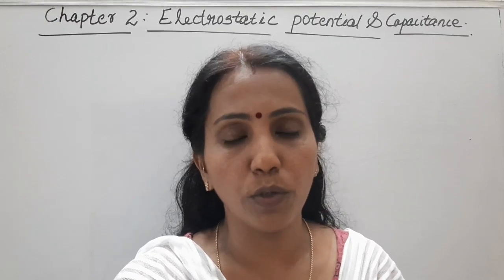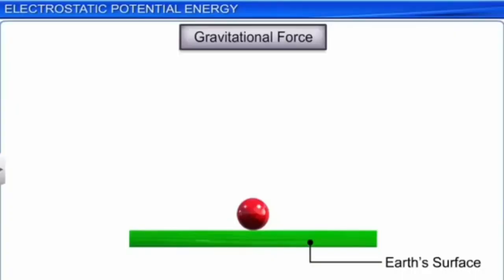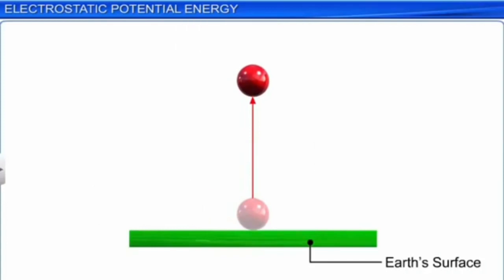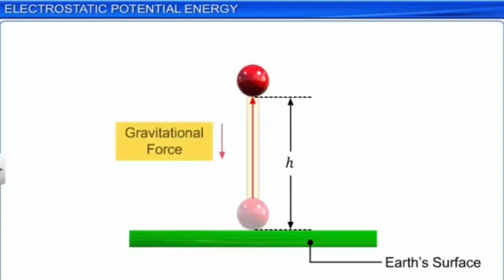So that's what we are going to discuss now. As we discussed, a gravitational force is a conservative force, and work done against the gravitational force will be stored as potential energy. Now, let's consider a body lifted through a height h. When it is lifted through a height h, force is to be applied against the gravitational force, and the work done by this applied force against the gravitational force will be stored in the form of potential energy.